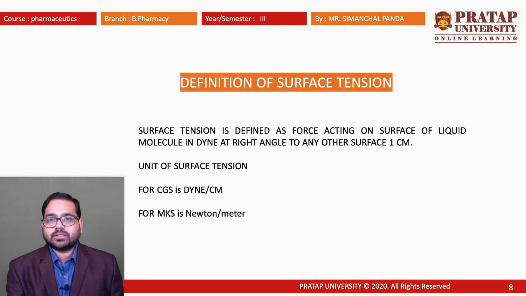The next one is the surface tension definition. How can we define surface tension? As I told earlier, it has two parts: one is the surface, and the other is the tension. Surface is nothing but one phase having a particular tension, that is, force. So it is defined as the force acting on the surface of a liquid, in dyne, at right angle to any other surface of 1 centimeter length. The unit of surface tension in CGS is dyne per centimeter. In MKS, it is Newton per meter.